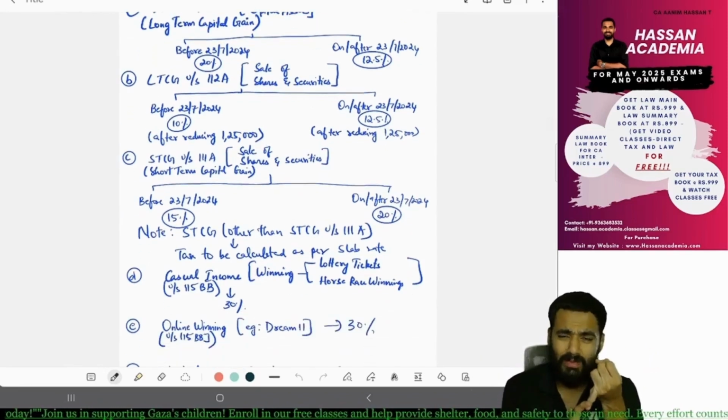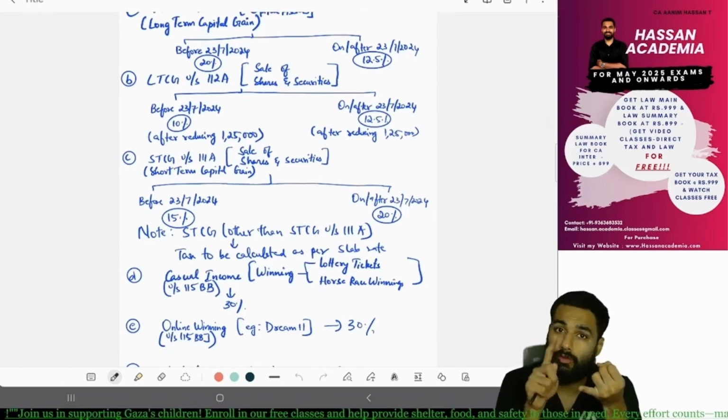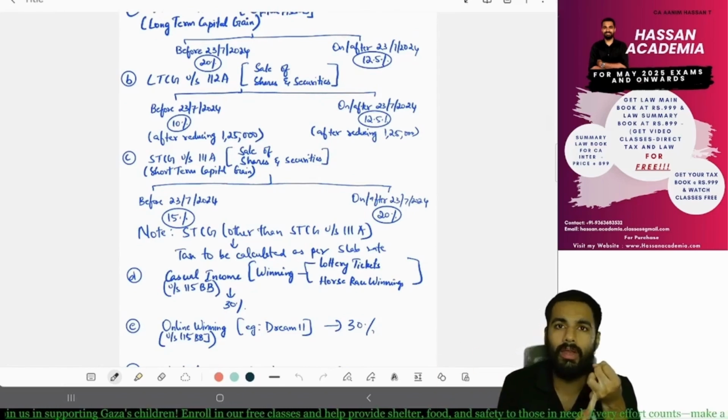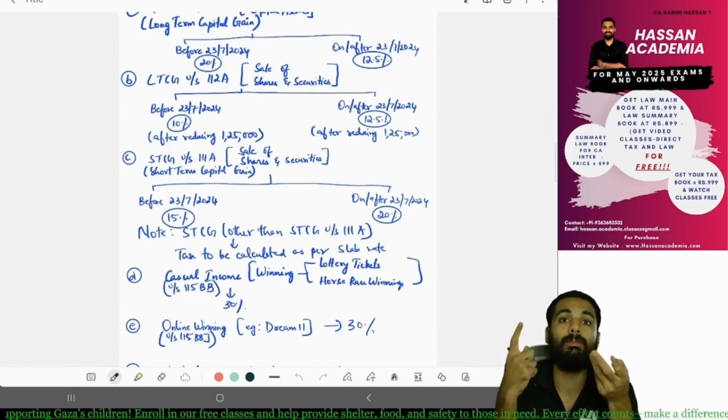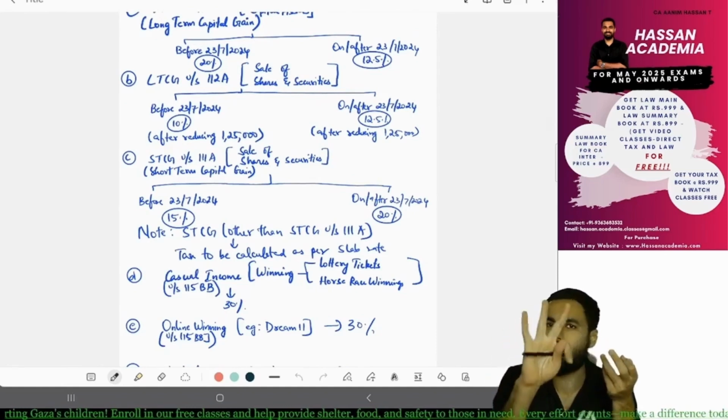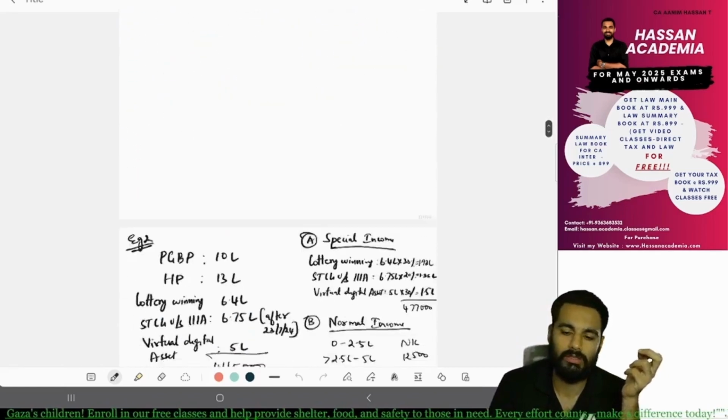If it is before 23rd July, it was 15%, which got increased to 20%. Casual income, online winnings, and crypto. What is crypto? Virtual digital asset, which is taxed at 30%. Yes or no? Yes.